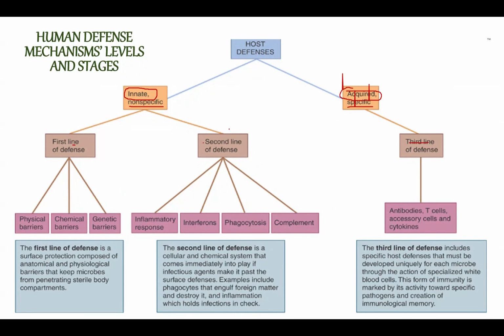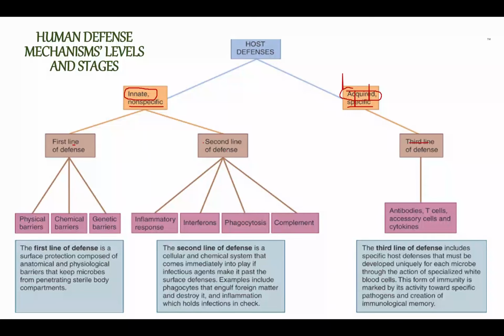If our second line of defense fails, we still have one more, which is the third line of defense. If the third line of defense also fails, then we don't have any more defense mechanism. It means that probably we will die because of the infection. We don't have any more way to fight them. So we have three lines of defense or three stages of defense.